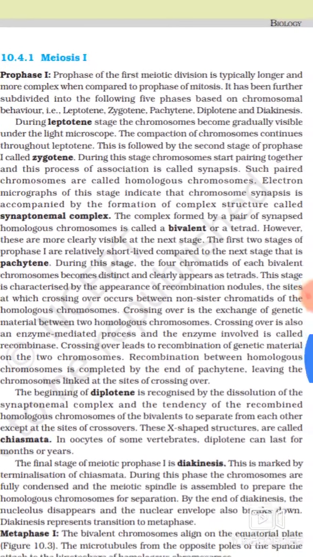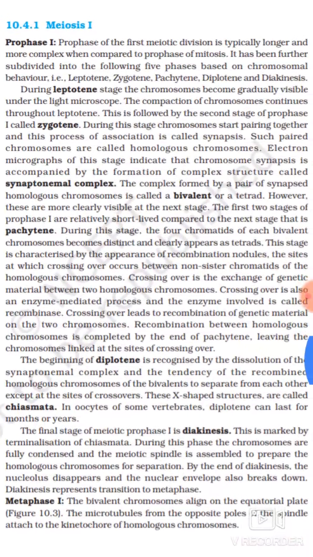Prophase of the first meiotic division is typically longer and more complex when compared to prophase of mitosis. It has been further subdivided into the following five phases based on chromosomal behavior, that is leptotene, zygotene, pachytene, diplotene and diakinesis.